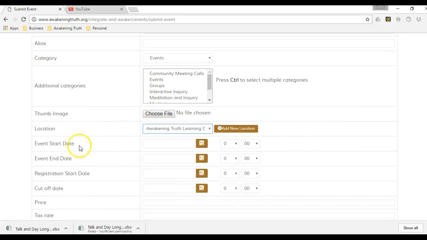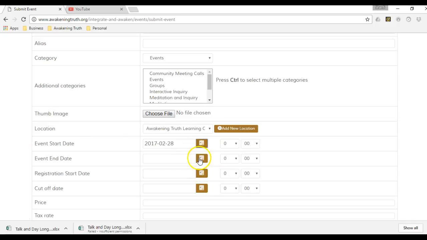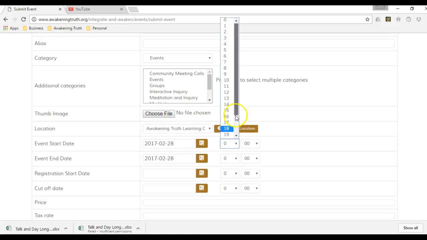One of the things you can do is come down here to your start date. Let's go ahead and anchor a start date on the 28th. It's going to end on the 28th. Now, this is kind of interesting. You'll notice here that this has 24, so this is in a 24-hour format. So you're going to have to be careful.